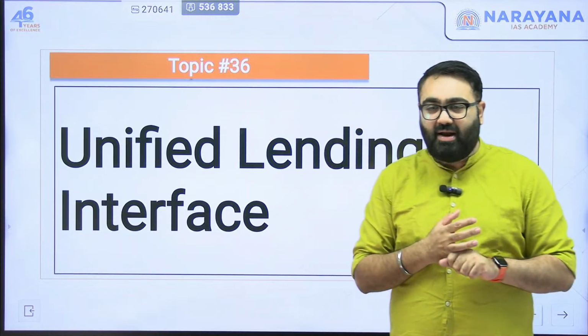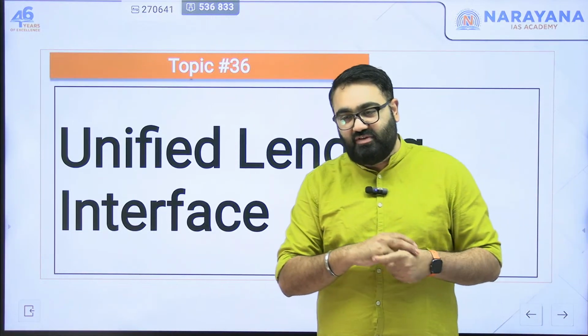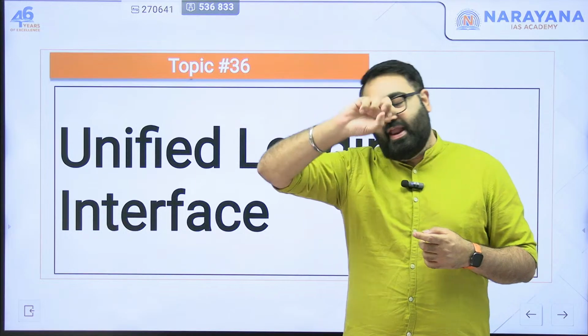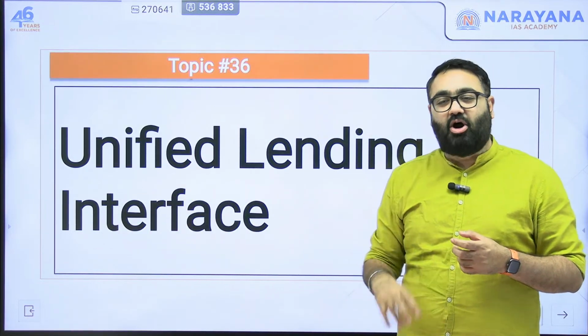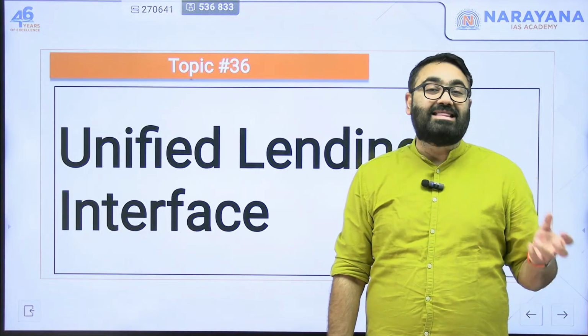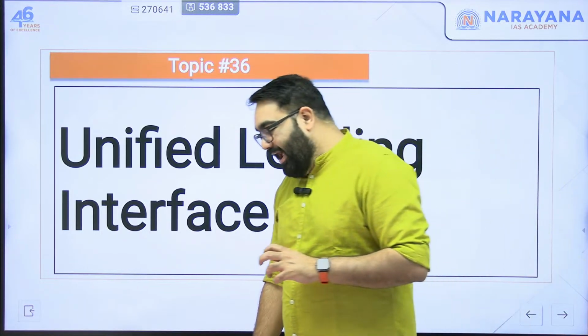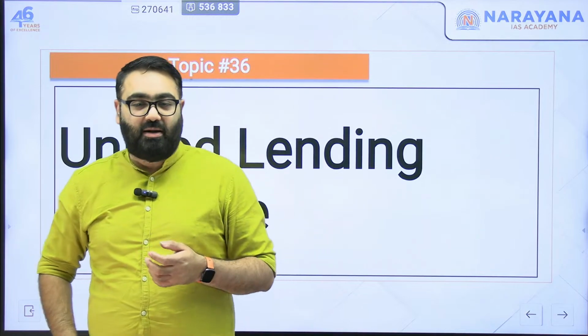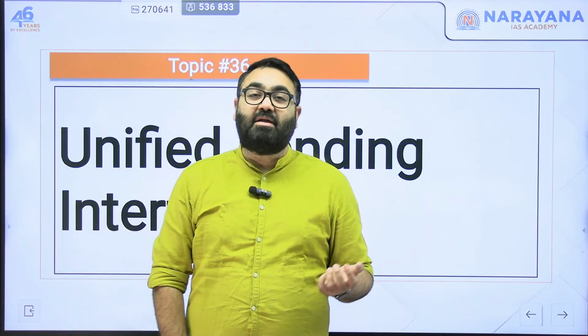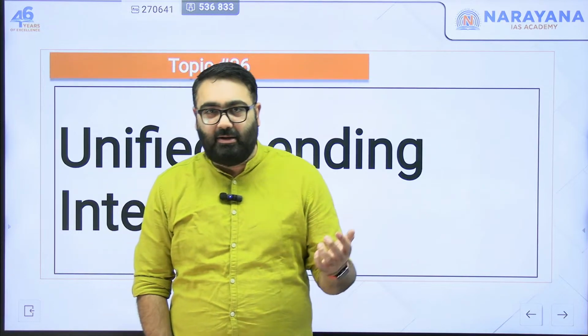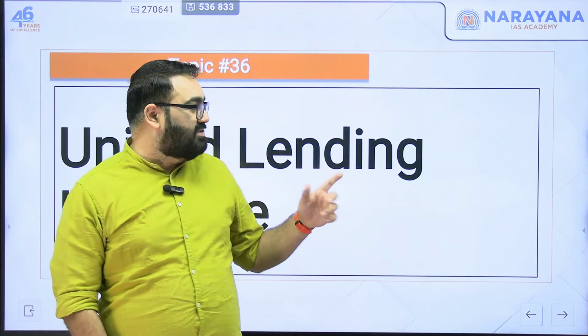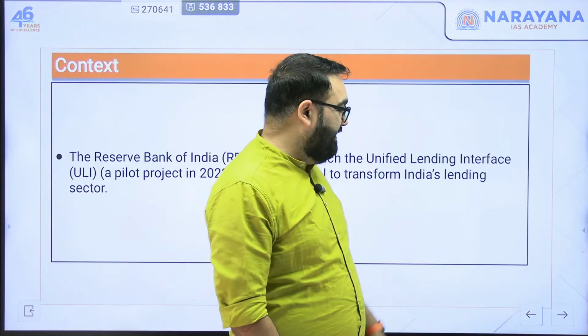You apply to a bank, the bank will check your CIBIL score, they will check your financial information, then your account statements will be checked, your PAN card, etc. Is it linked or not, all that will be checked, and then the decision is taken. Now that makes it a very complicated process. In order to simplify that, in order to make sure that it actually becomes better, the RBI has started something called a unified lending interface.